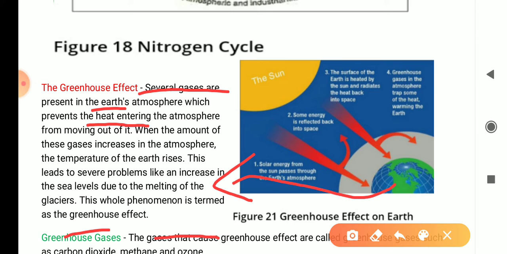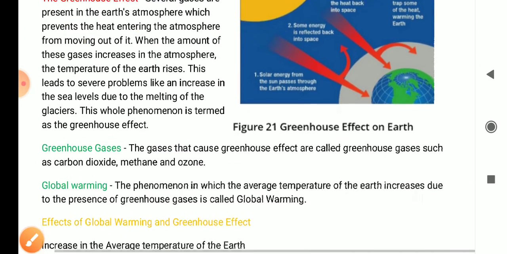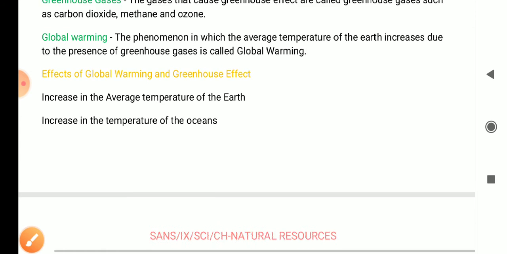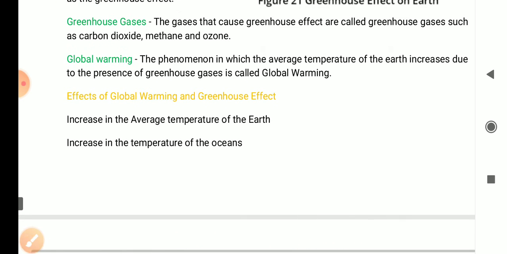This is called the greenhouse effect. As a result, the average temperature of the earth is increasing. This is called global warming. Now, what are the effects of global warming?